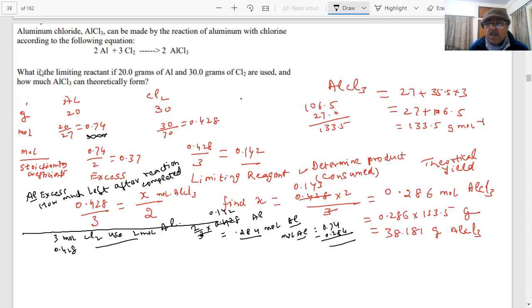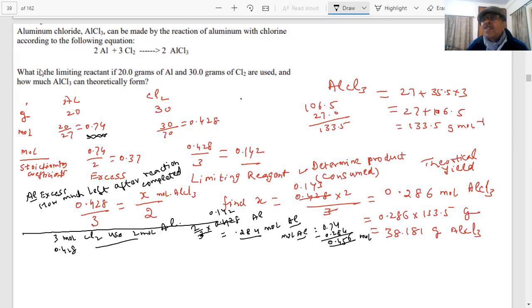How much is that? That would be 0.456. 0.456 mole of aluminum will be left, student, after the reaction is complete.